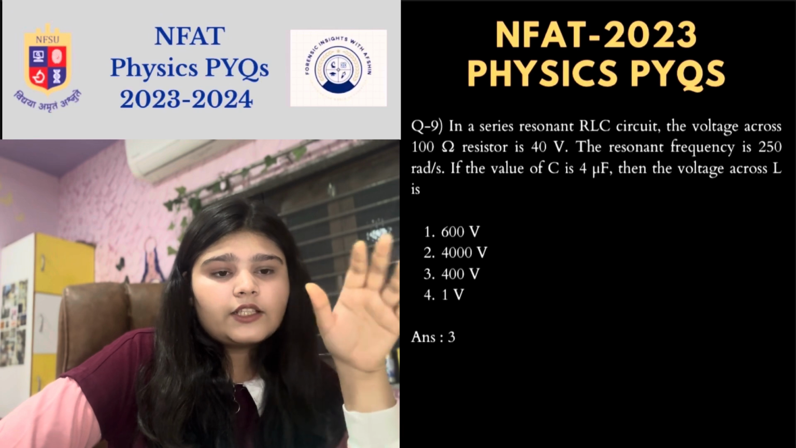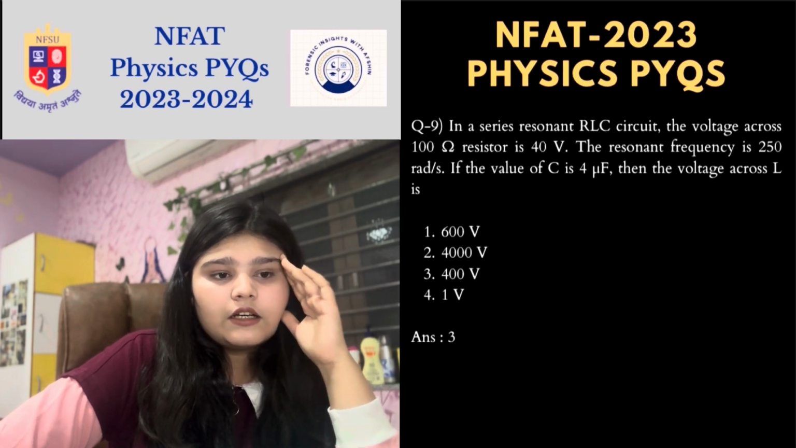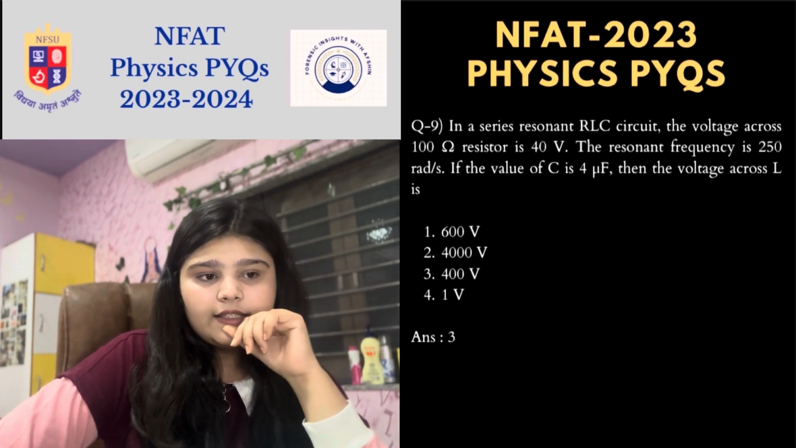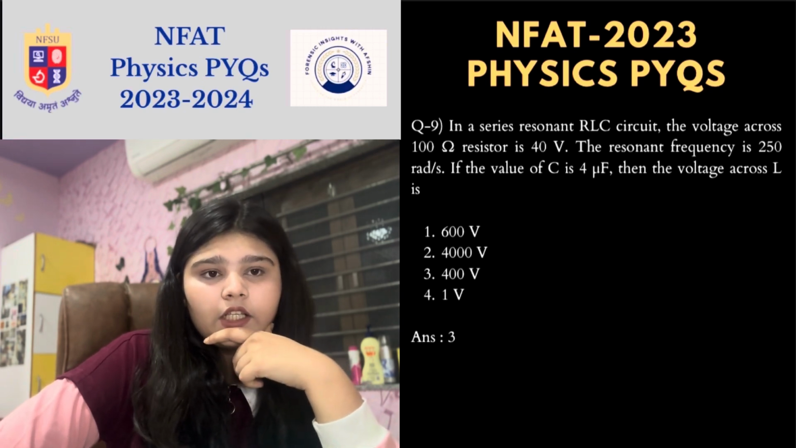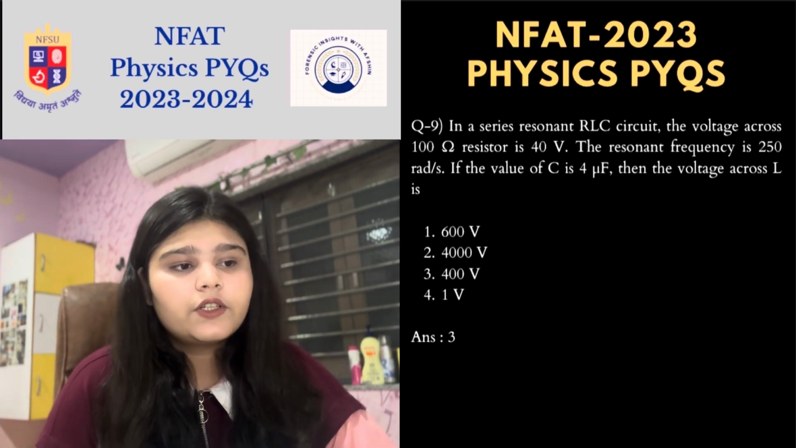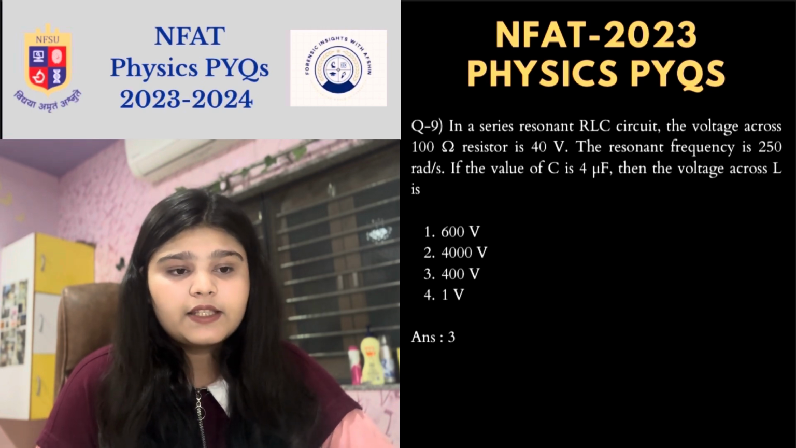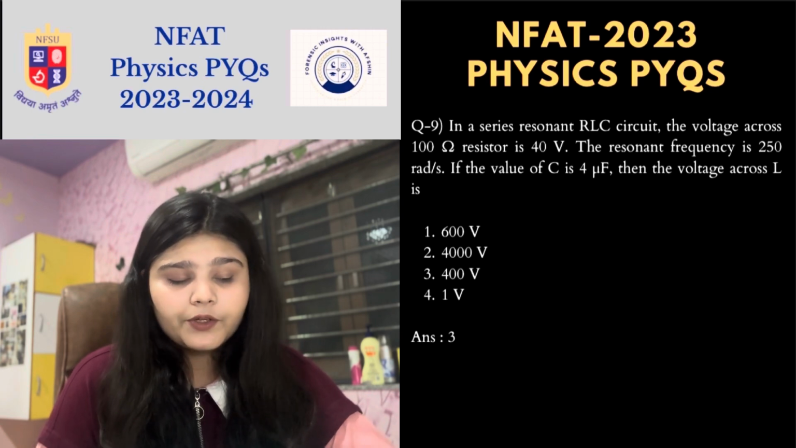So next question. In a series resonant RLC circuit, the voltage across a 100 ohm resistor is 40 volt. The resonant frequency is 250 radian per second. If the value of C is 4 mu F, then what is the voltage across L?